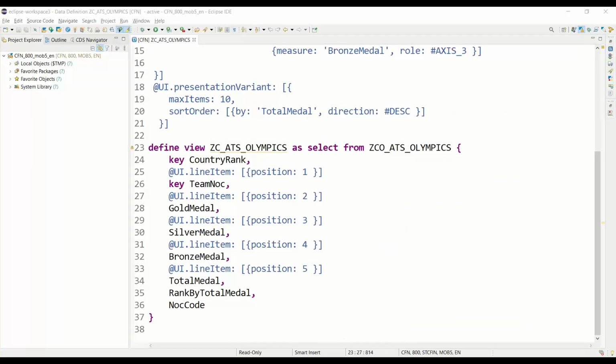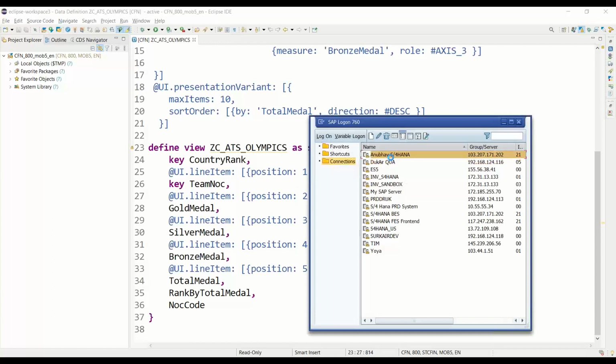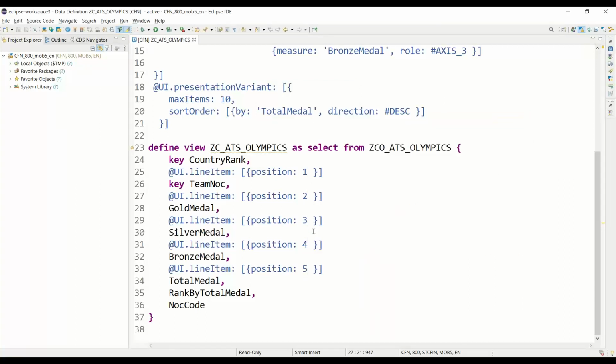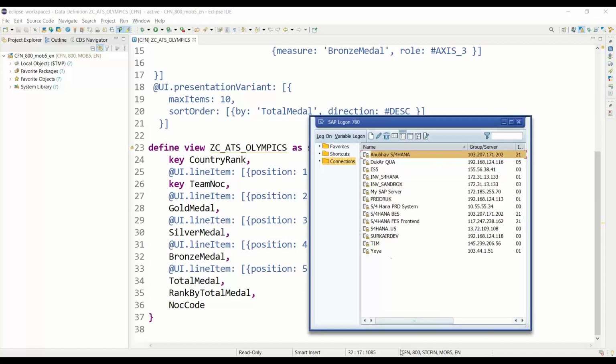Let me check why the system is down. I should be able to connect to the system and load the live data. There is some problem. Just before the meeting, it was working fine. Give me a second.